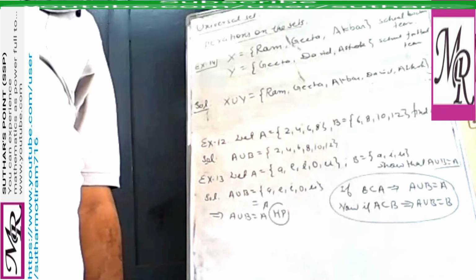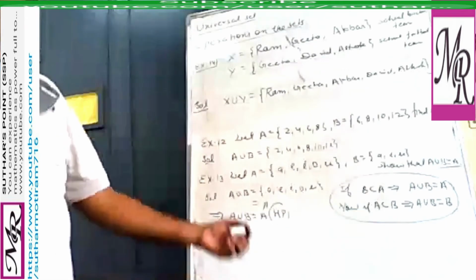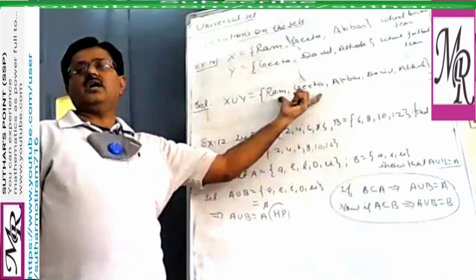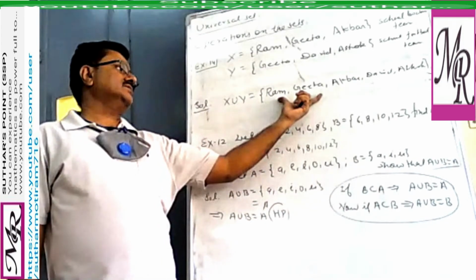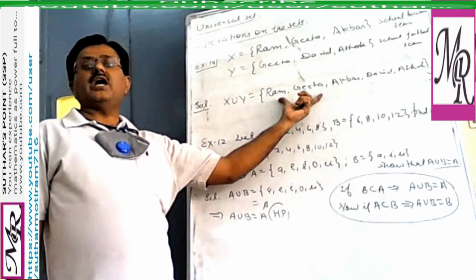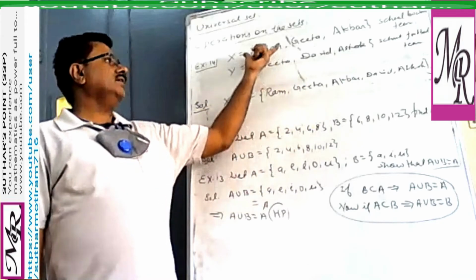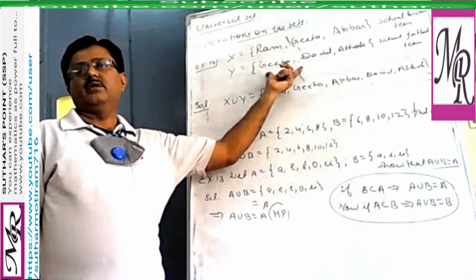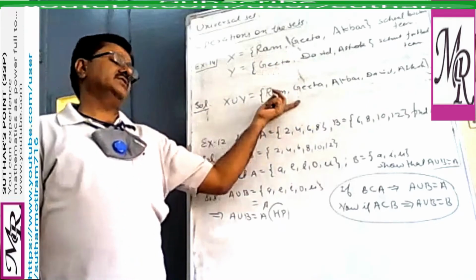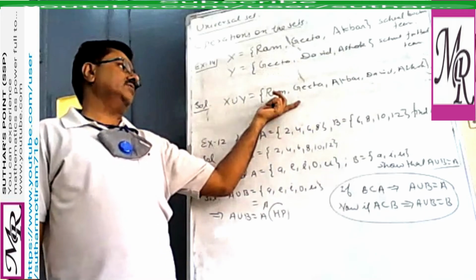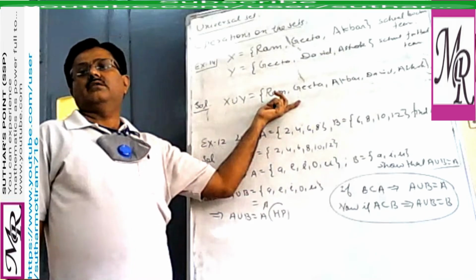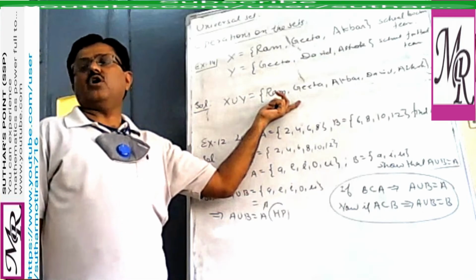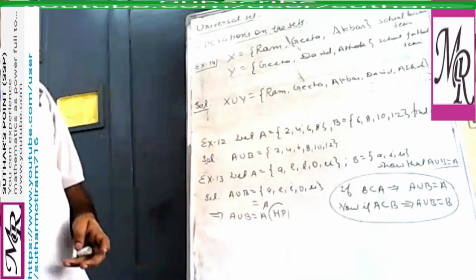Now also interpret the set, meaning interpret this result. What does this show? This is the set of students of the 11th class who are in either the hockey team or the football team.